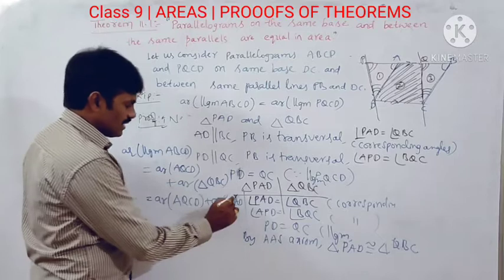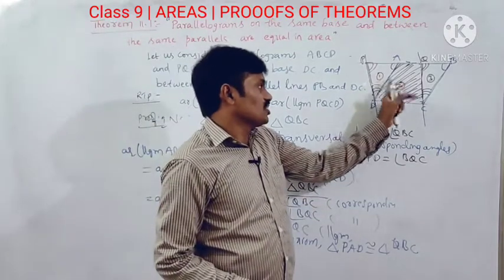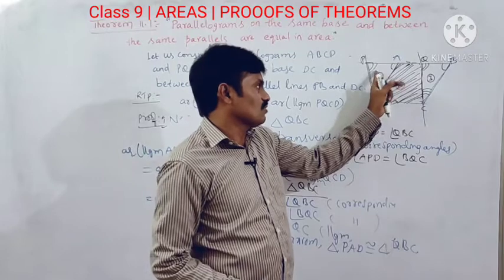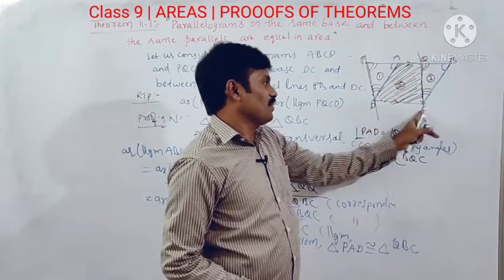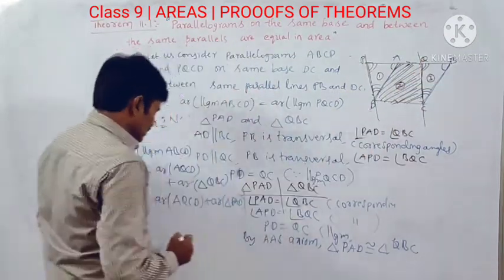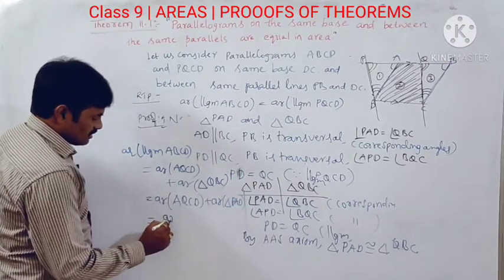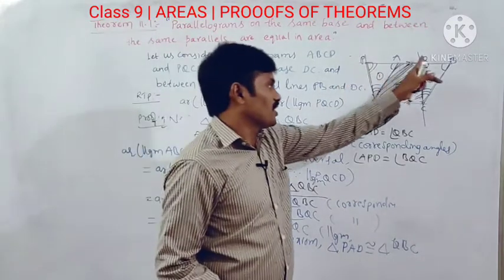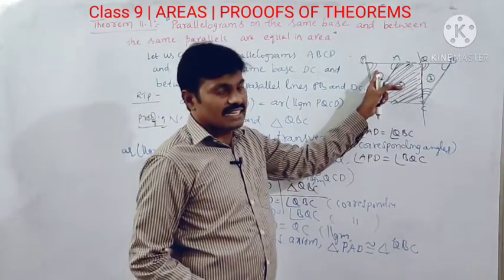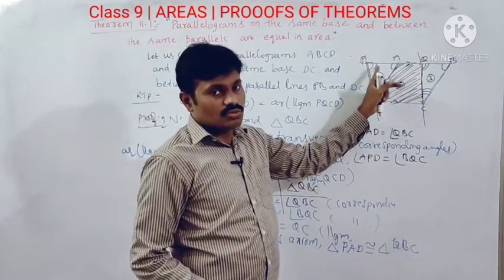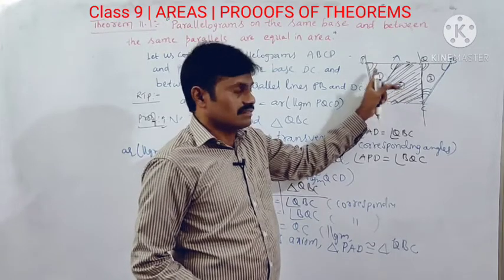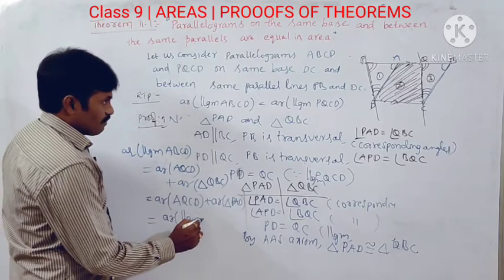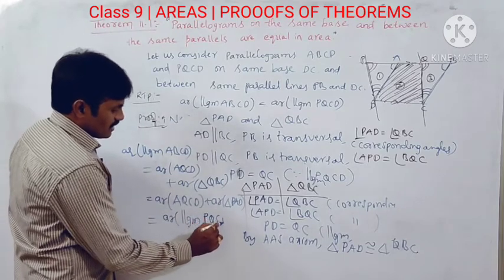If we add these two regions, we get the area of parallelogram PQCD, yes. So that is equal to the area of parallelogram PQCD.